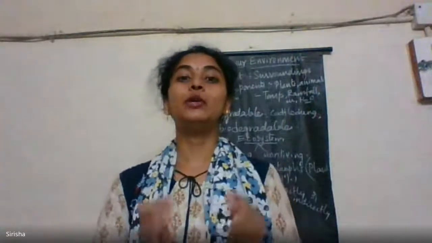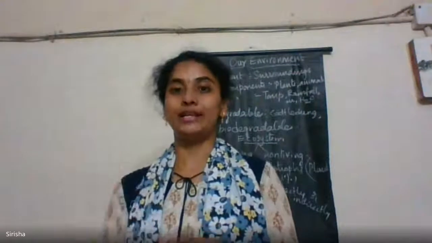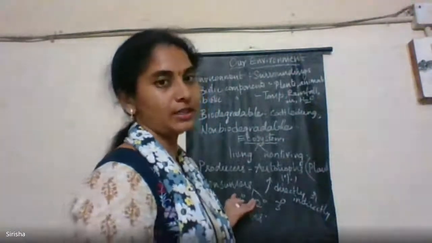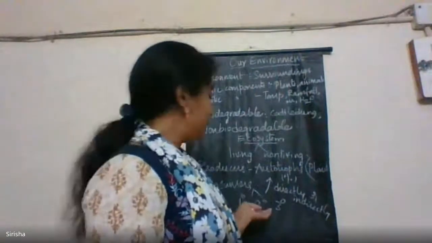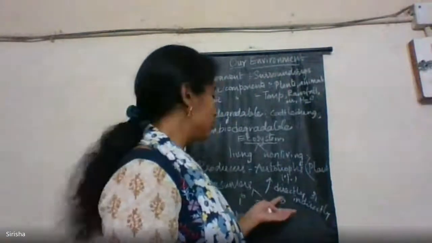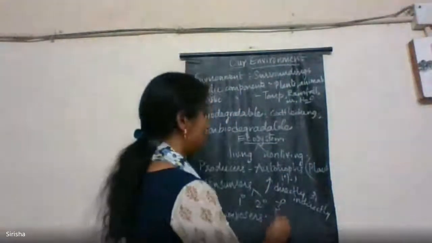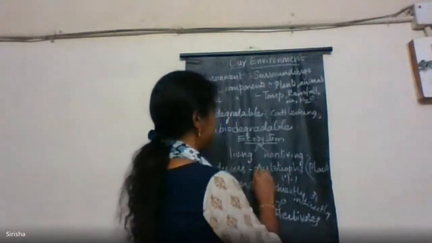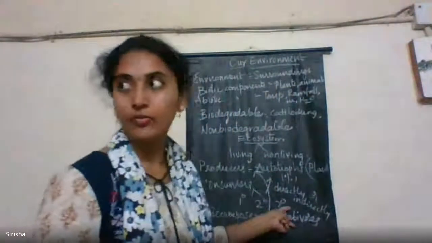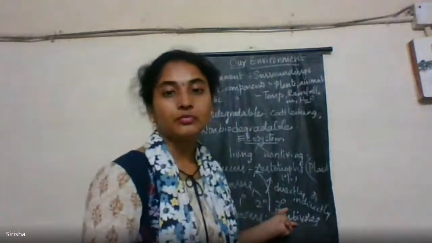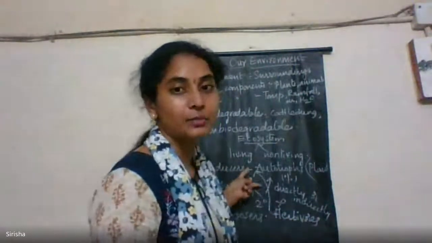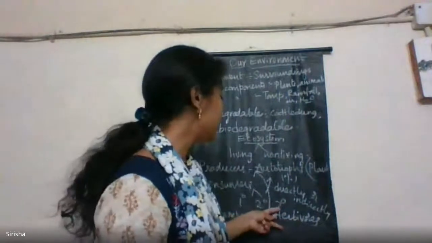Next is consumers. These consumers depend on the producers either directly or indirectly. So consumers are again divided into many types like primary consumers, secondary consumers, and tertiary consumers. The primary consumers can also be called herbivores. These herbivores feed directly on the producers, like the giraffe or the cattle, which depend on the grass. Those are called herbivores.